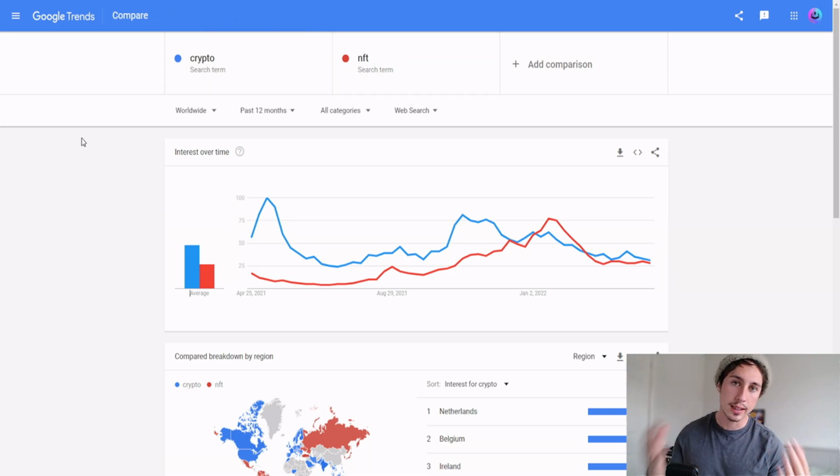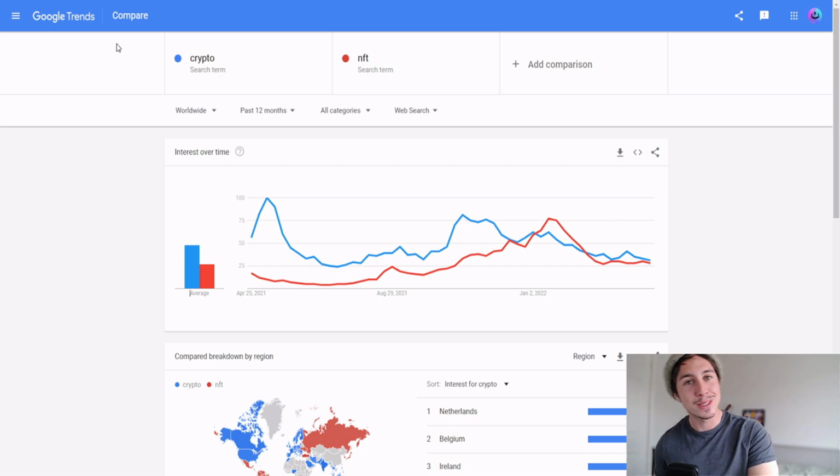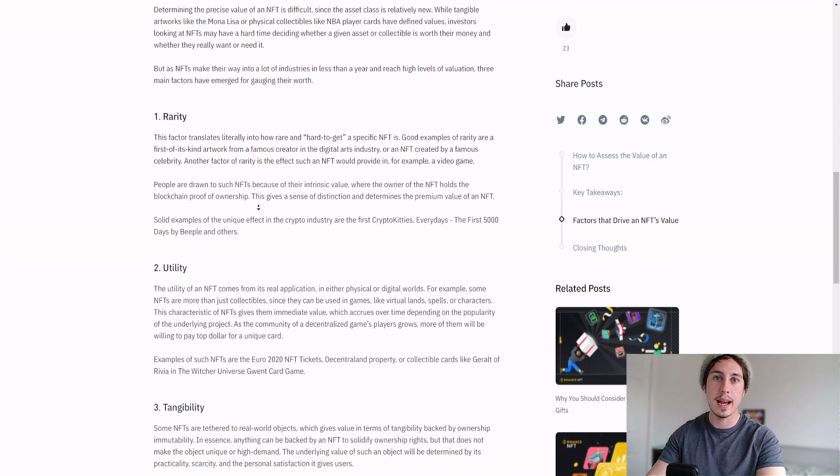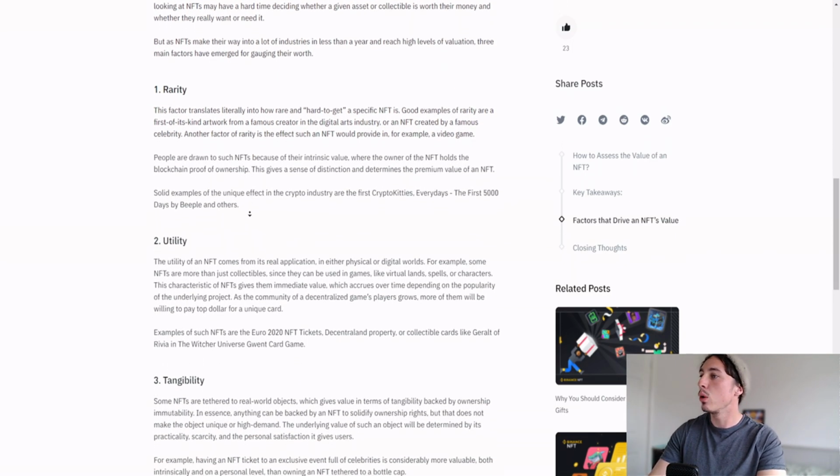So how do we actually assess the value of an NFT? Well, there's a few different components we'll be looking at to assess the value. Of course, these are some of the most important. We have the rarity of the actual NFT. Consider things like the total supply, consider the unique effects of the particular NFT. Does it have a different cosmetic to other NFTs? If there's 10,000 NFTs wearing the same costume or very similar traits and attributes, it's not going to be very rare.